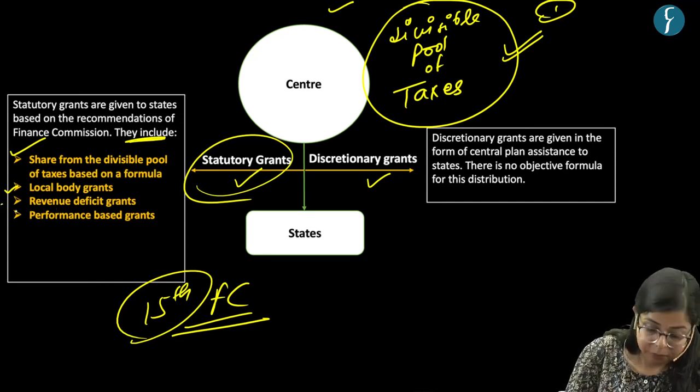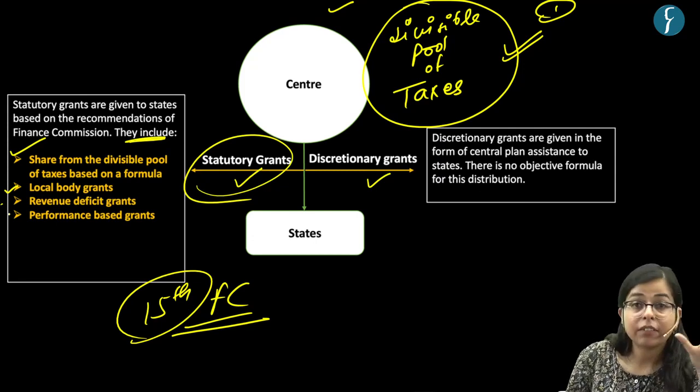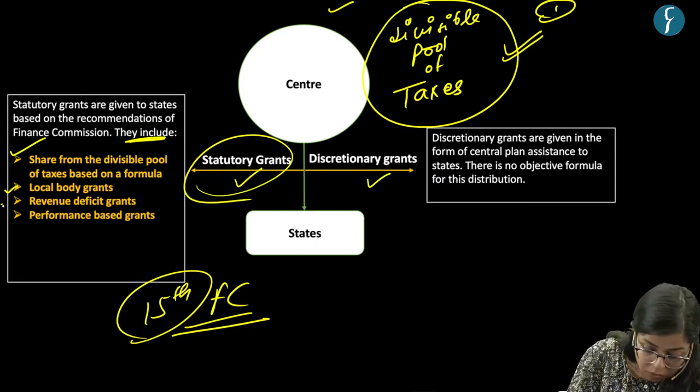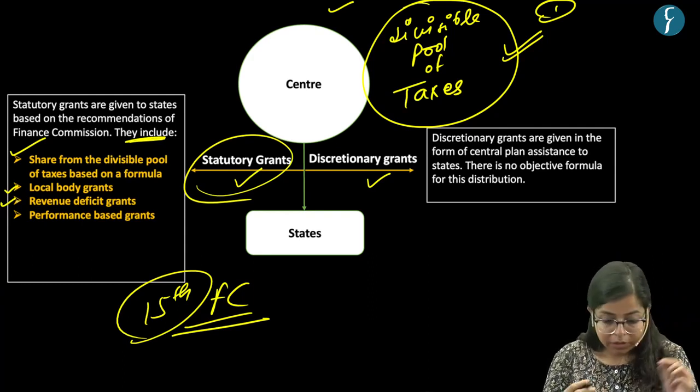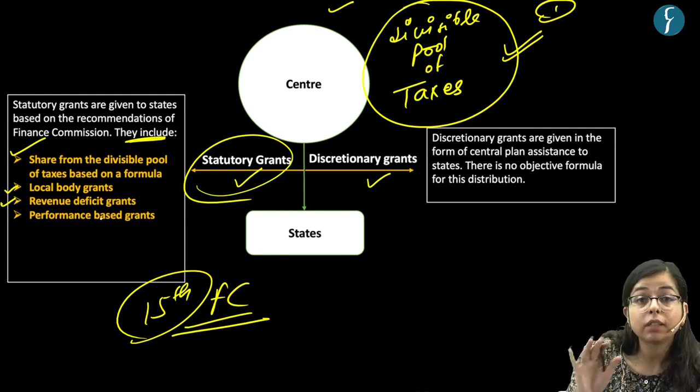The third is revenue deficit grant. Now, revenue deficit grant is not granted to all the states.